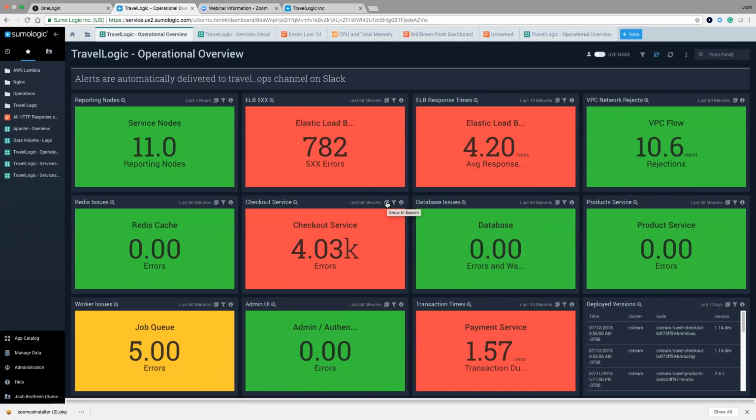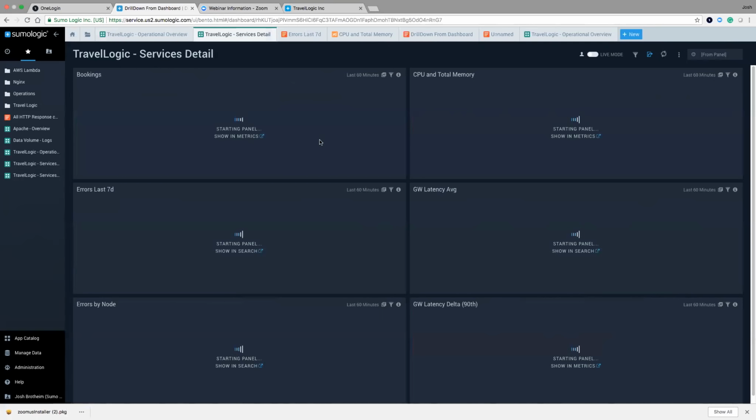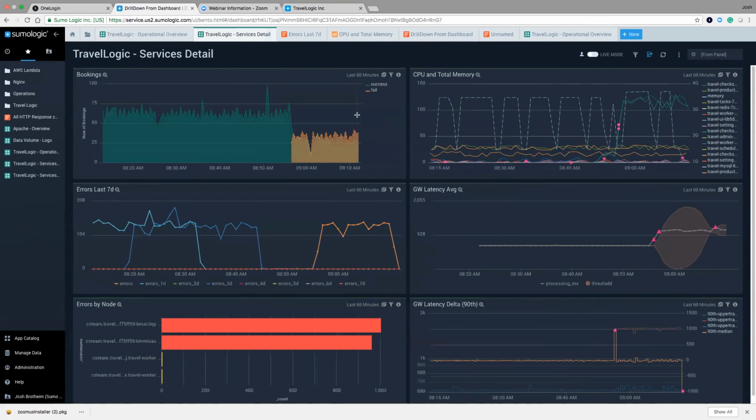So I'm going to go ahead and click on this icon here, which is going to show in the search. Basically, I'm taking this panel of the dashboard, and I'm just going to expand it out. And so now what I'm looking at are the service details related to our Travelogic website. And so I'm going to go through some of the panels on this dashboard view.